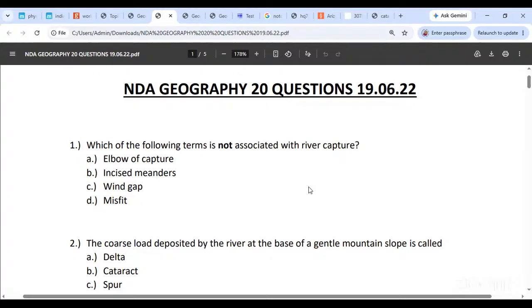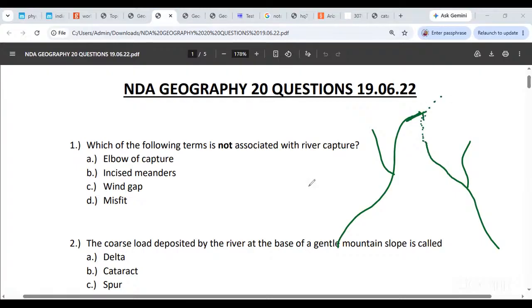Elbow of capture: we are saying this was one stream of water and this is another stream of water. This one went back all the way and captured this water, so now the water started flowing in this direction. This is the river capture. Misfit: the point at which the capture happened is called the elbow of capture. This poor stream whose water supply was lost gets called the misfit.